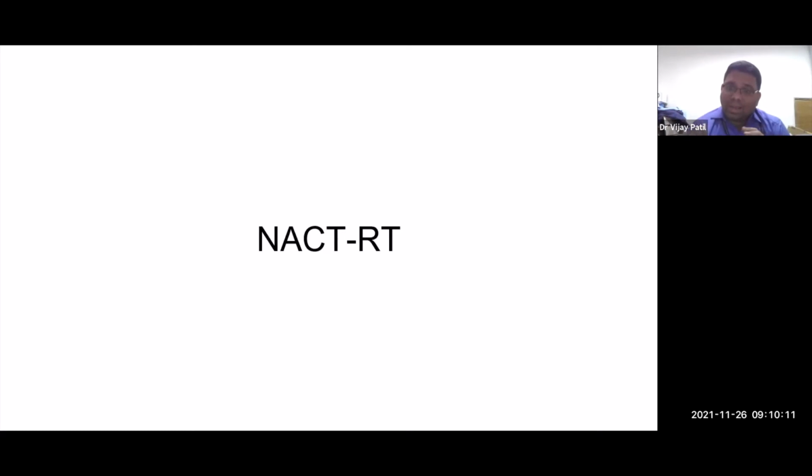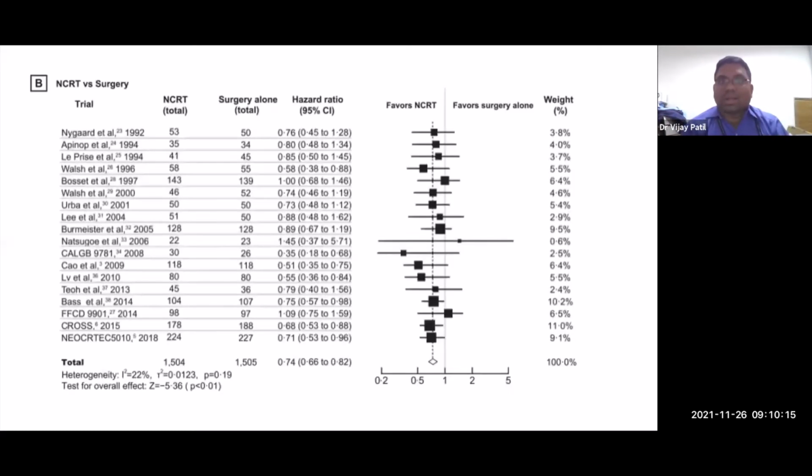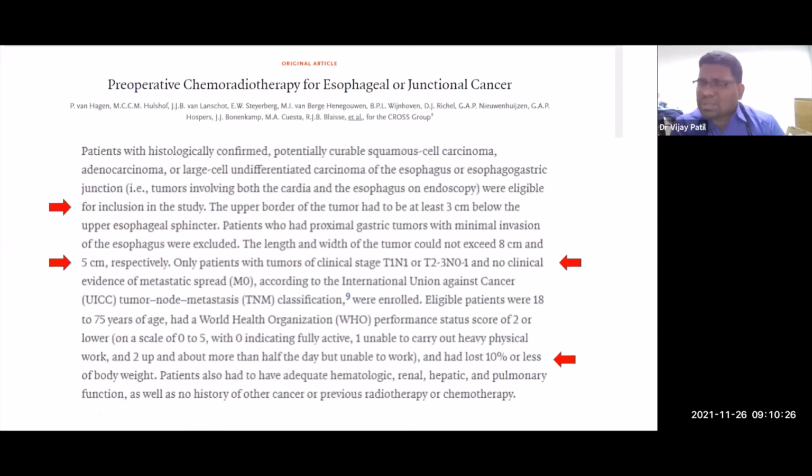Now, let's look at a parallel development which happened for neoadjuvant chemotherapy along with RT. Again, it shows that the evidence is in favor of giving neoadjuvant chemotherapy and RT when you compare it against surgery. This was a big study, the CROSS study. Long-term results have also been published. People started saying that in squamous, in thoracic also, you need to use preoperative chemoradiation. There are a few things I want to point out.